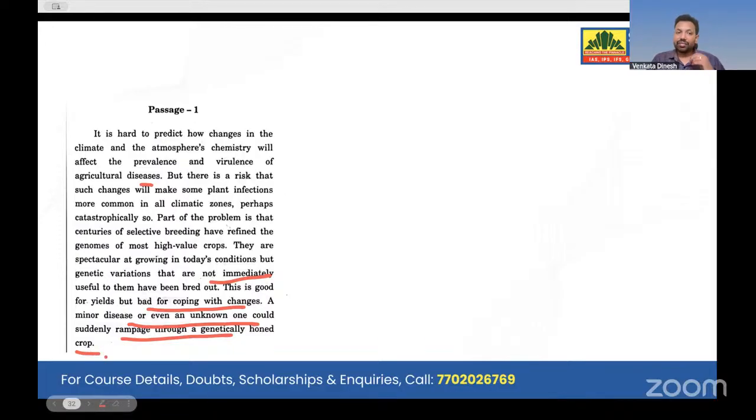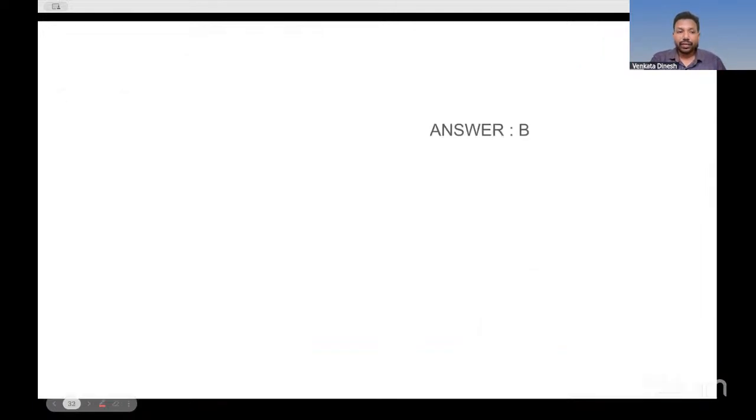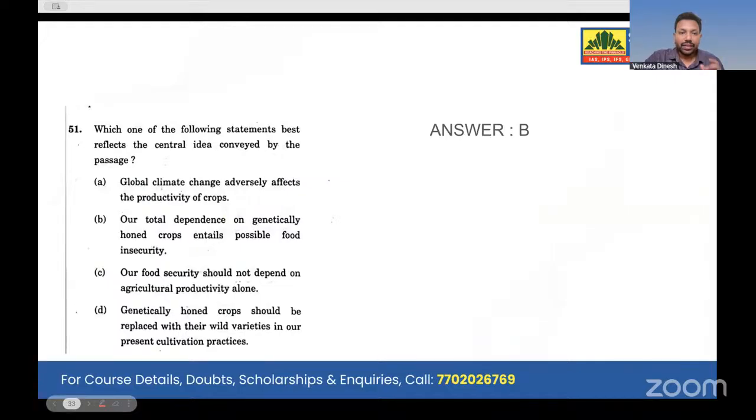So what is the effect of genetically modified crops? If you want to kill a virus, or bacteria, or insects and all these things. So what are the options we have now? Which of the following statements best reflects the central idea conveyed by the passage? Best reflects. Now look at option A. Global climate change adversely affects the production of crops. No, he never mentioned that. It is very narrow, and it was not directly supported in the passage.